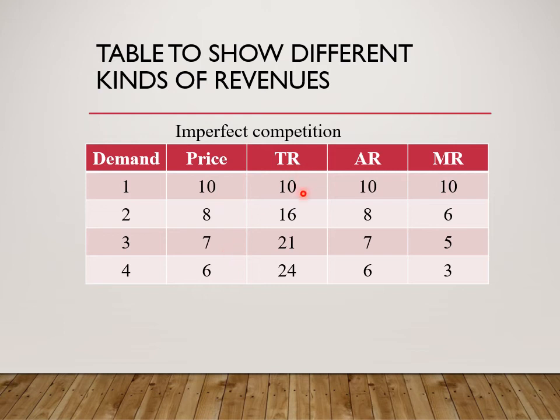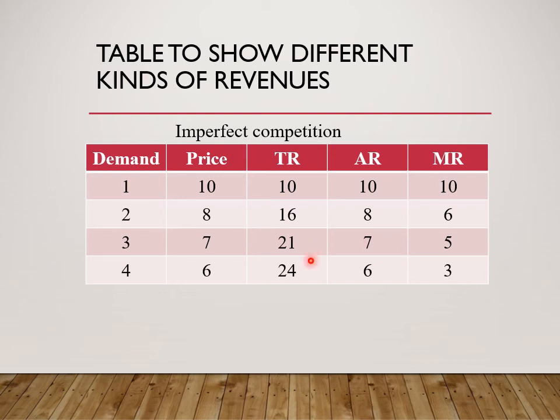Marginal revenue is the change in total revenue. When sales increase by 1, total revenue will increase to 10. Marginal revenue is 10. When sales increase to 2, total revenue is 16. Addition to revenue is 6. When you move from 2 to 3, total revenue will increase to 21. Addition to revenue is 5.